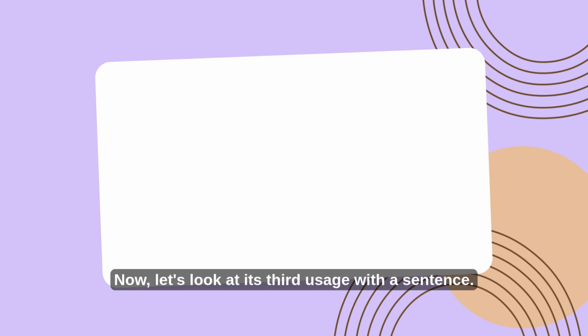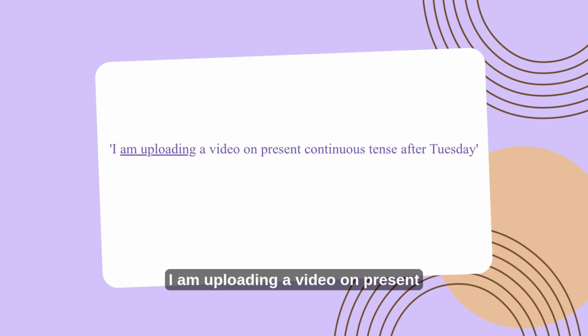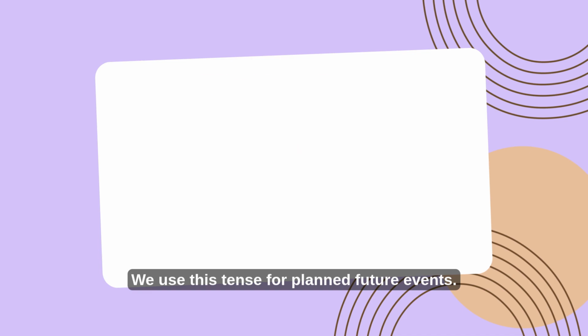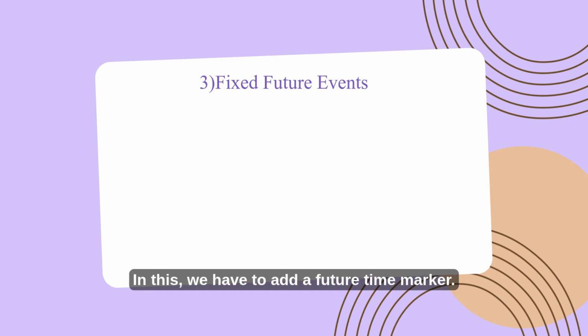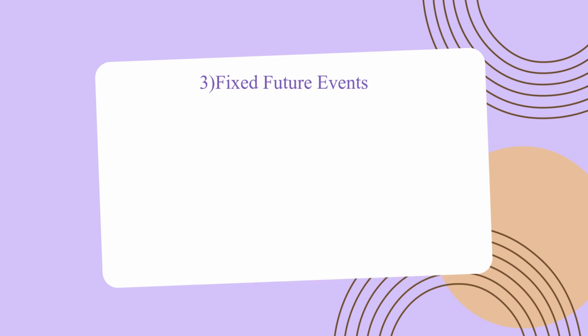Now, let's look at its third usage with a sentence. I am uploading a video on present continuous tense after Tuesday. This is talking about a future event which is already fixed. We use this tense for planned future events. In this, we have to add a future time marker.